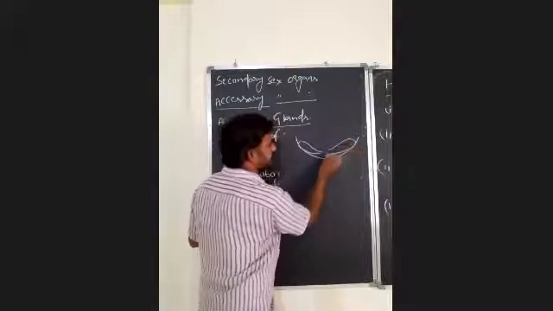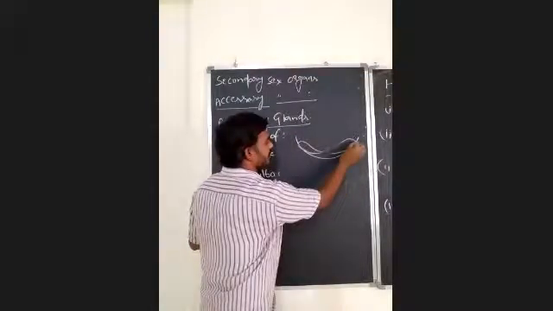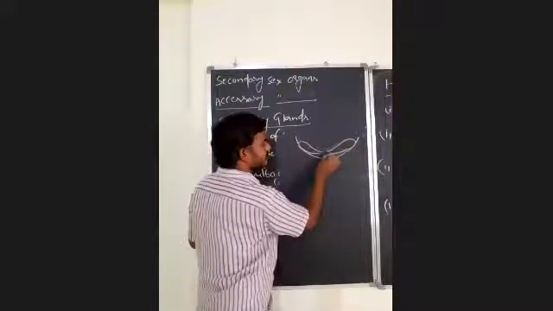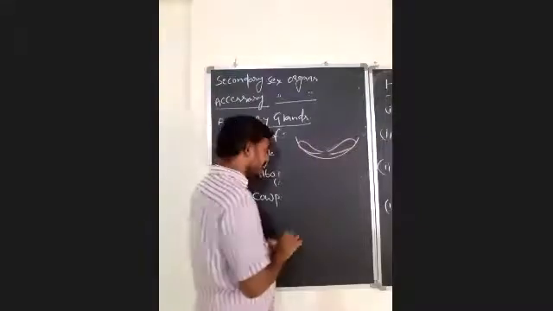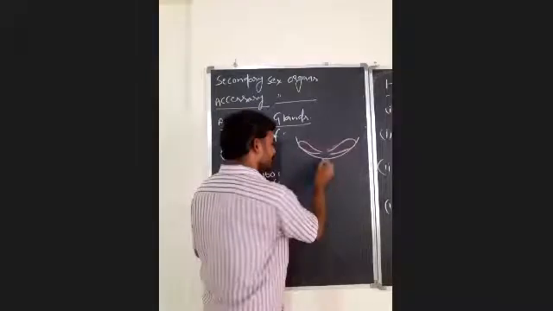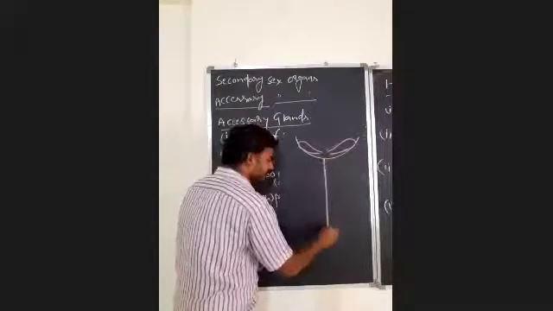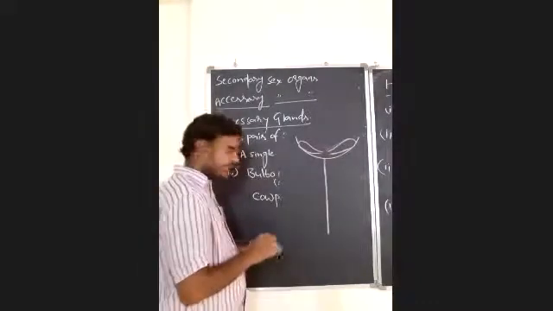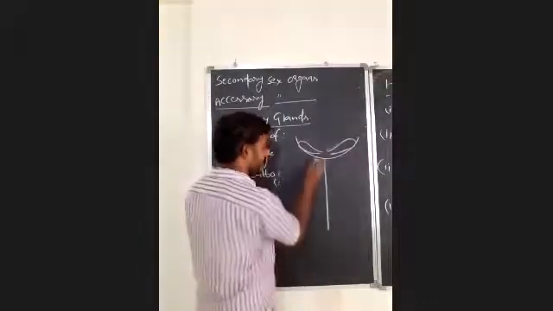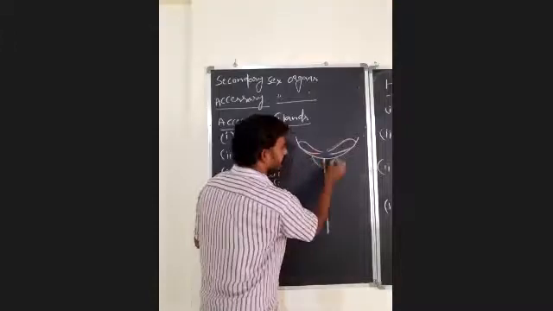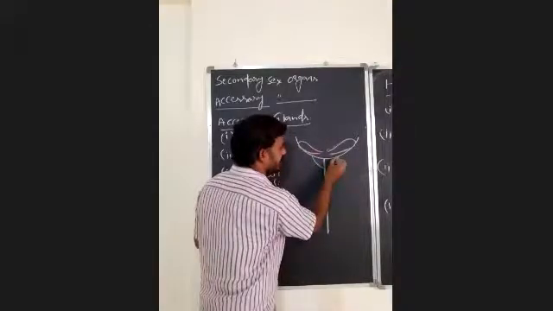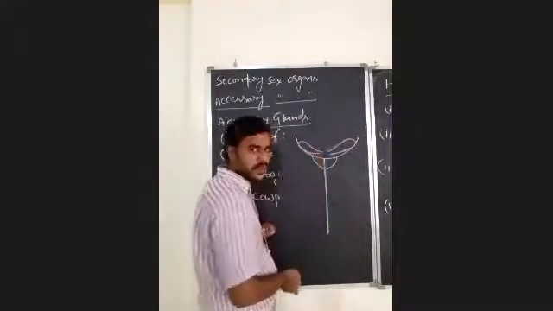On either side of the urethra, at the base of the urinary bladder, there is the prostate gland.